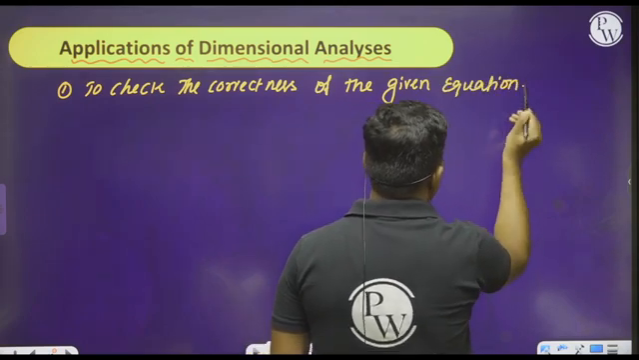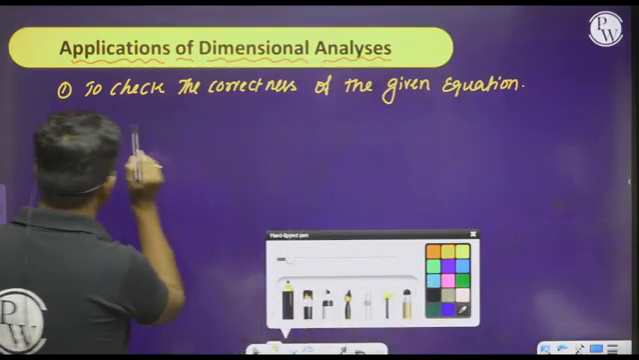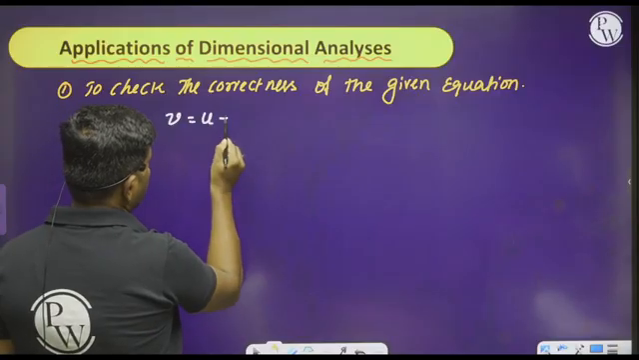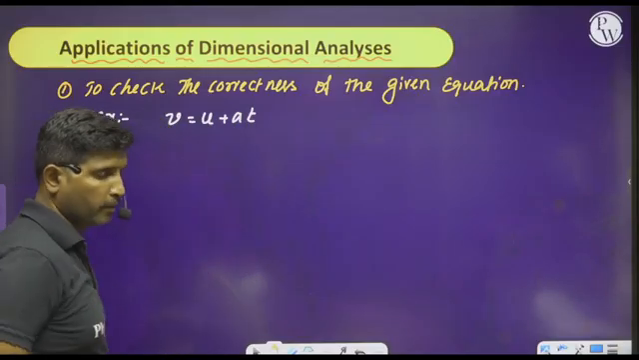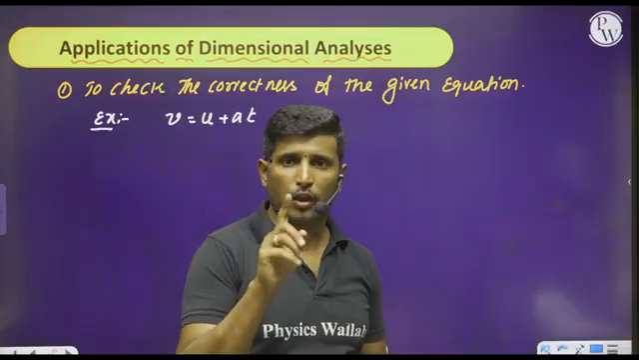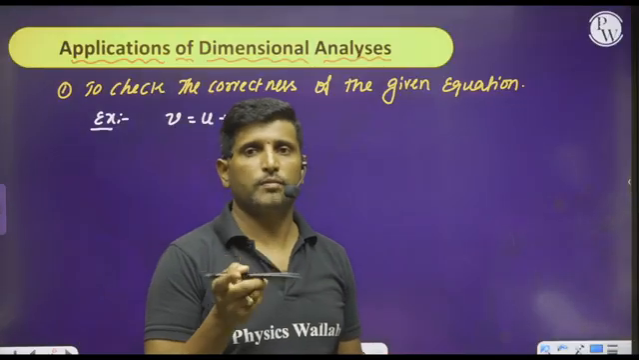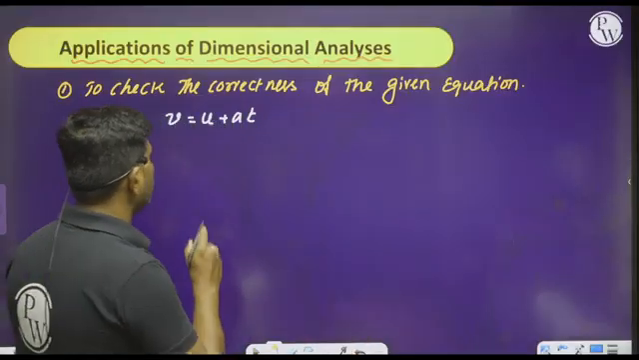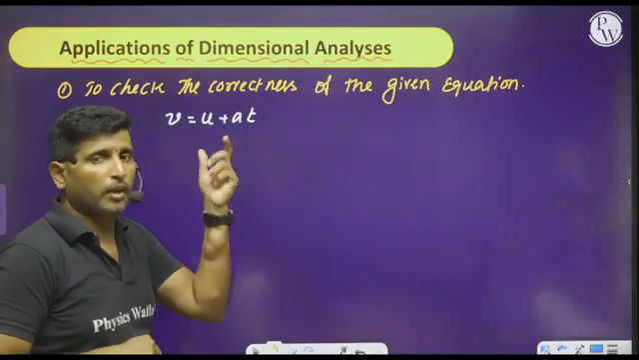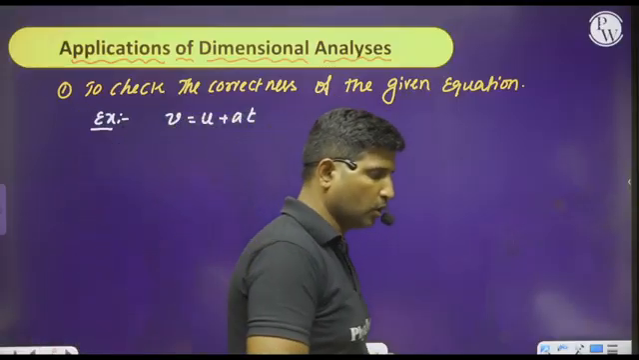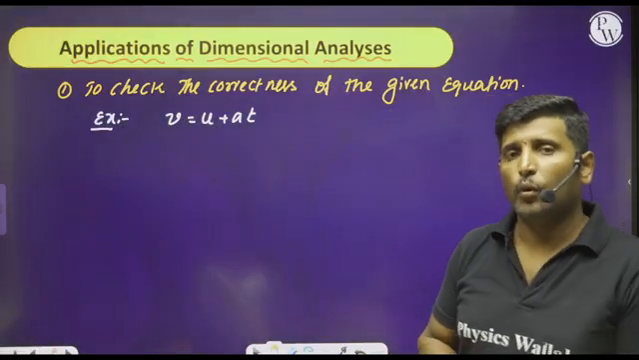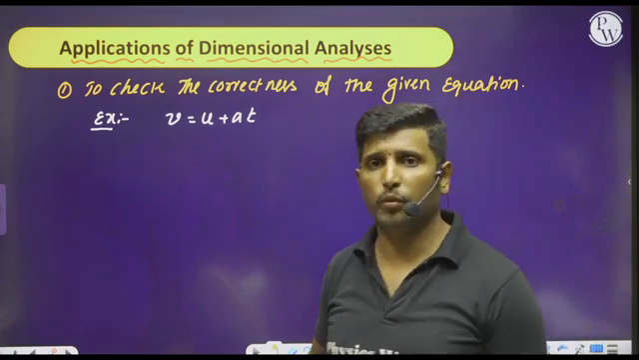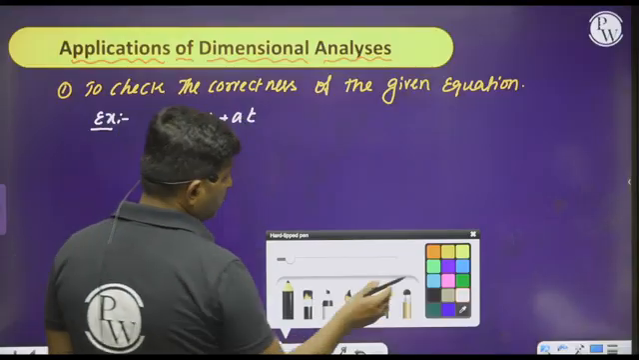For example, observe this. If there is an equation, v equals u plus at, you are all familiar. It is an equation of motion, where v stands for final velocity, u stands for initial velocity, a stands for acceleration, and t stands for time. Is it clear? v equals u plus at. This is the equation given to you, and we have to check whether this equation is correct or not. So how can we do it? Just apply the principle of homogeneity.